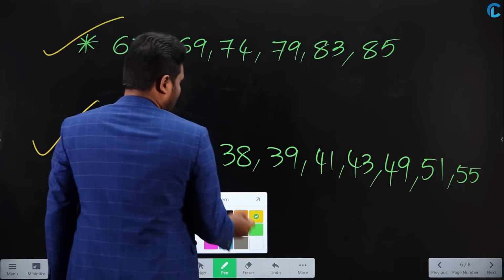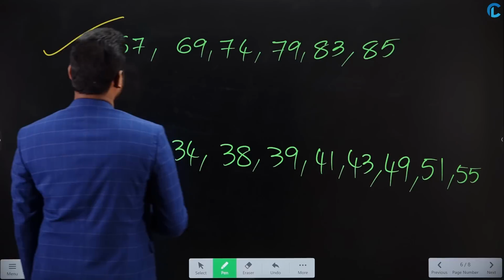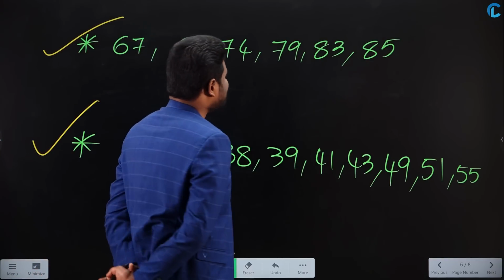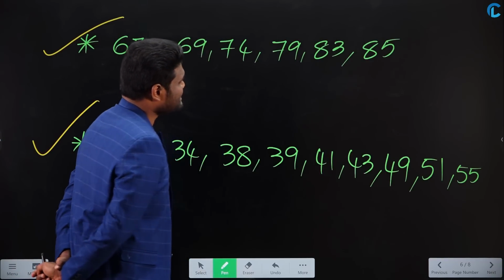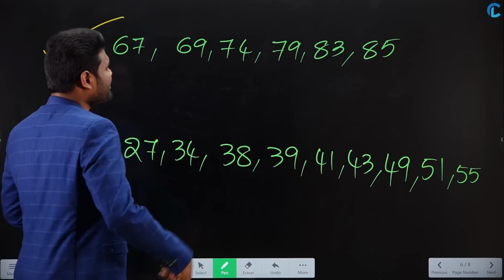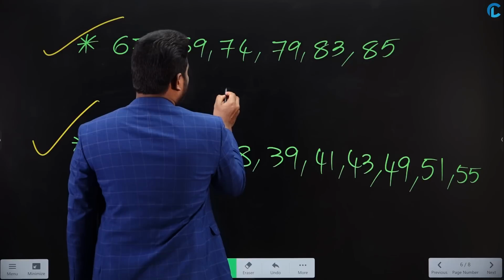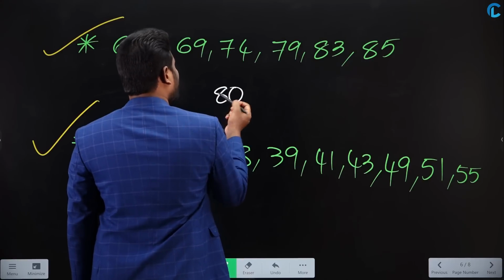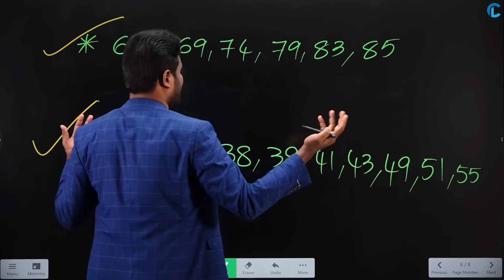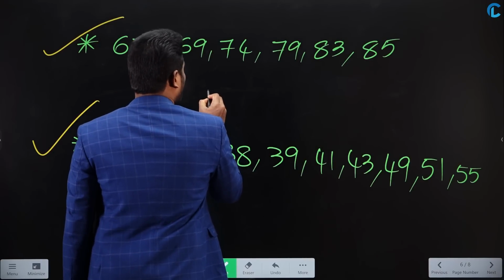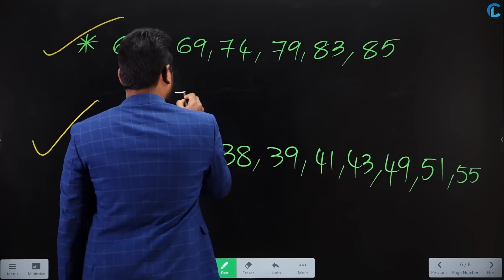Now if you look here, the numbers in the first series are 67, 69, 74, 79, 83, 85. Now what I am trying to do is take the average as 80, or you can take 70, 60, it's up to you. You can take anything. Let us say I am going to take the average as 70.